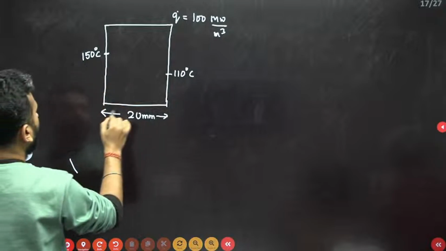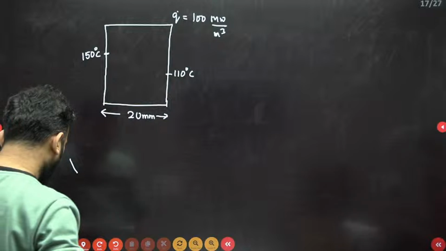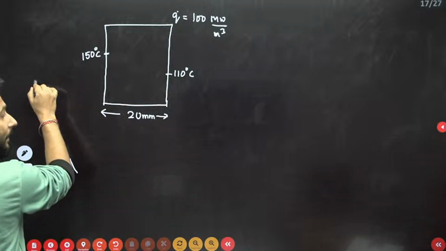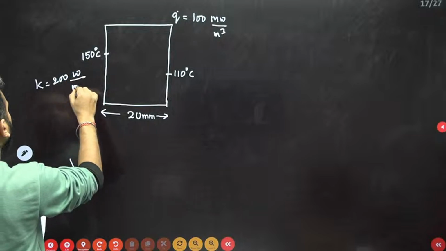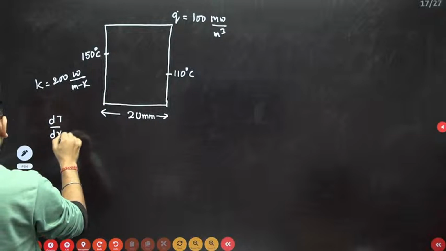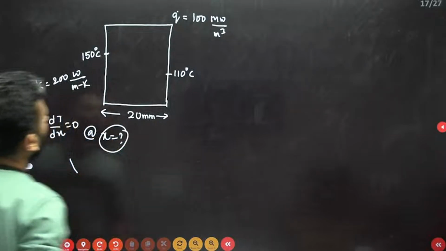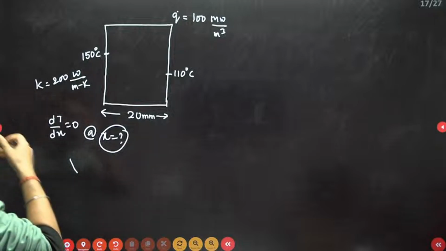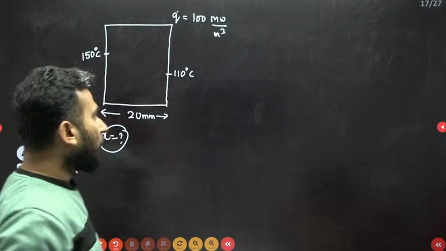Generation is there, thickness is 20 mm, and conductivity is given as 200 watt per meter Kelvin, and he is asking dT by dx is equal to 0 at x equal to what? This is the question that I have received from you, and this is the data to the best of my knowledge. So how to solve this question, my dear friends?